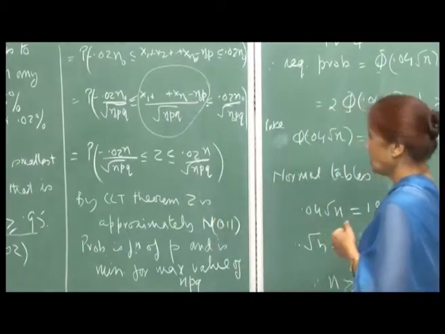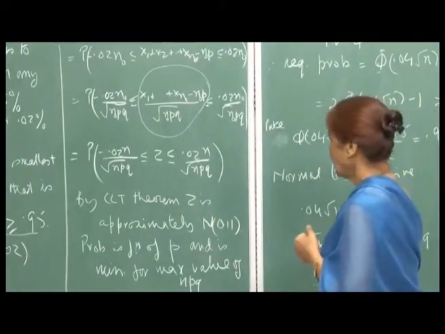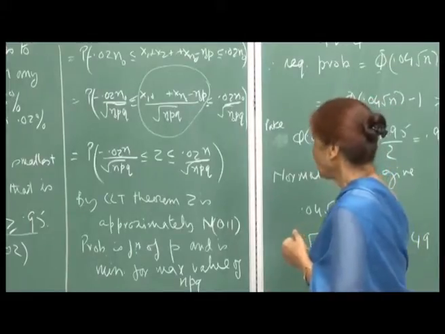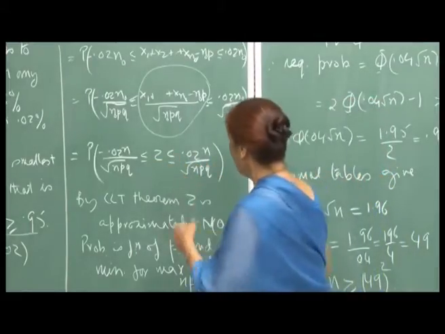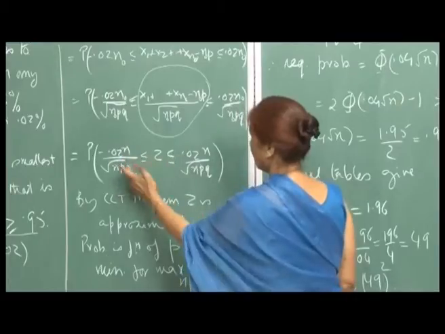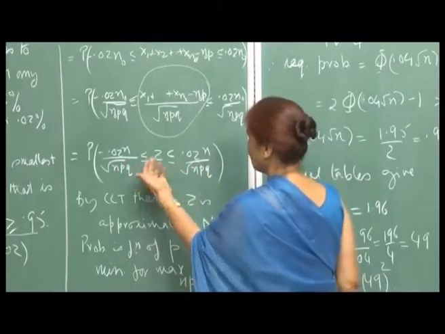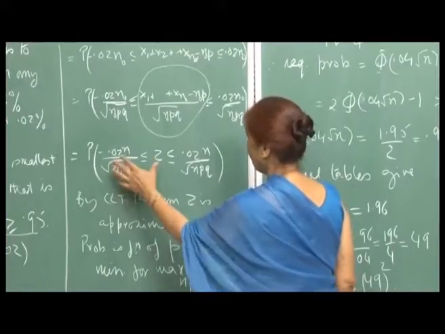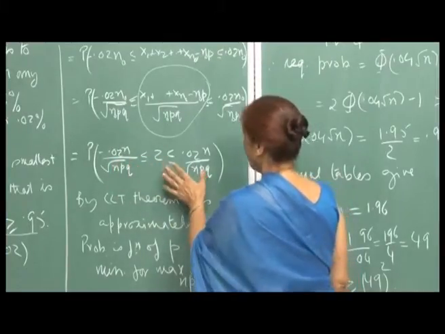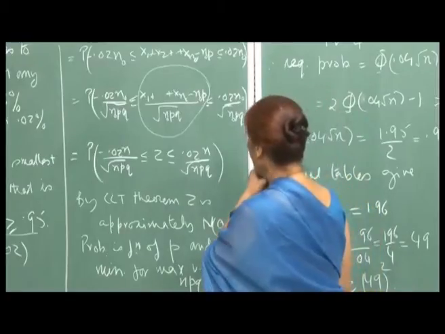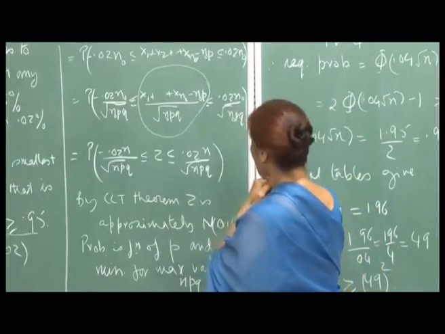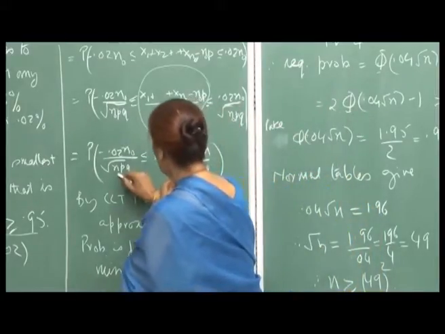Now, this probability would come out to be a function of p, because the numbers at the two ends are the interval in which you want Z to be, and that probability will depend on p.